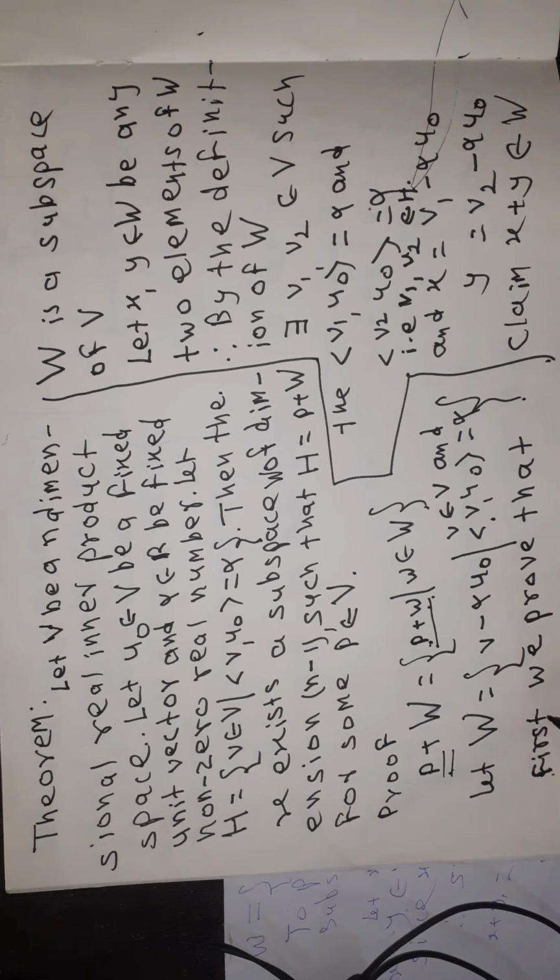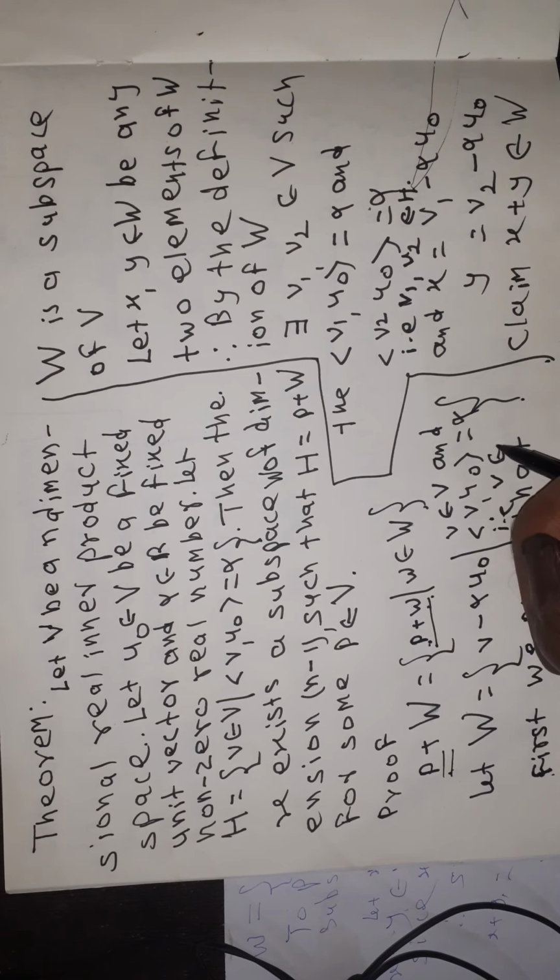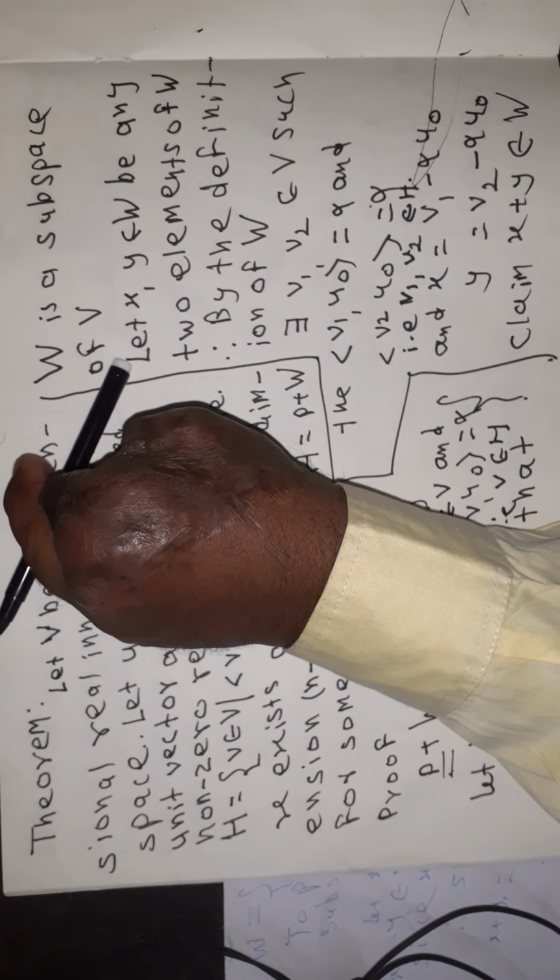Let W be the set of all the vectors of the type v minus alpha u0 where v belong to H, v belong to V such that angle bracket v, u0 is equal to alpha. That is v belong to H. तर फर्स्ट वी प्रूव्ह दॅट W इज अ सबस्पेस ऑफ V. तर आपण W हा Vचा सबस्पेस आहे, V ह्या वेक्टर स्पेसचा सबस्पेस आहे ते प्रूव्ह करतोय.